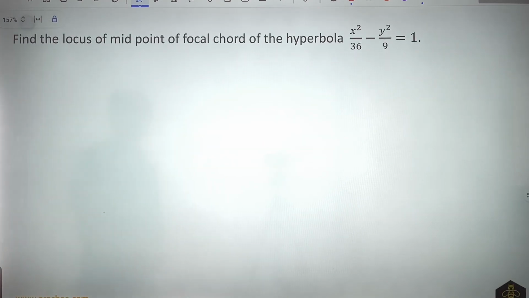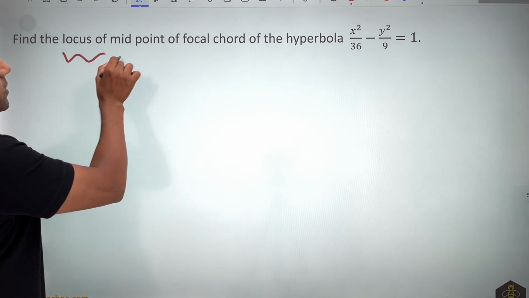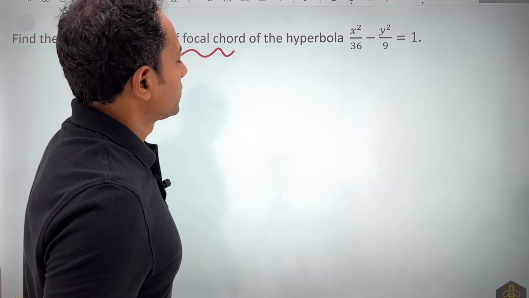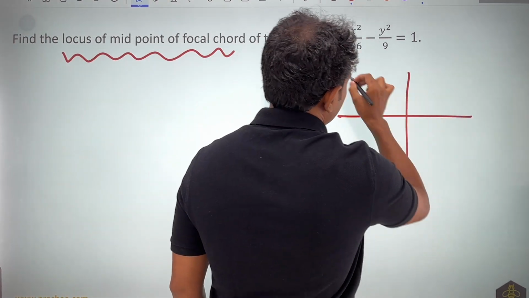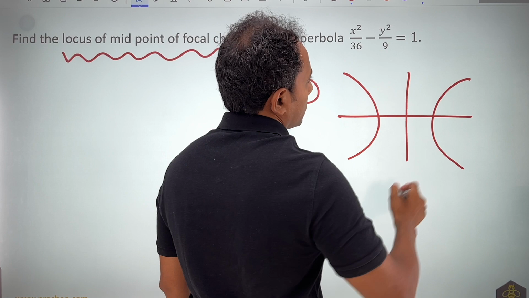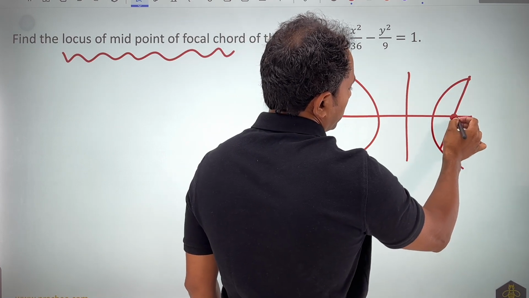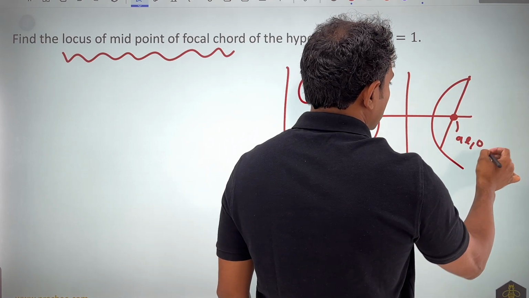Moving forward, we have the question. It says that we need to find the locus of the midpoint of the focal chord. Now when locus based questions are there, you can see there are always 4 steps in place. This is my hyperbola. They are talking about a focal chord, so the chord should pass through (ae, 0).